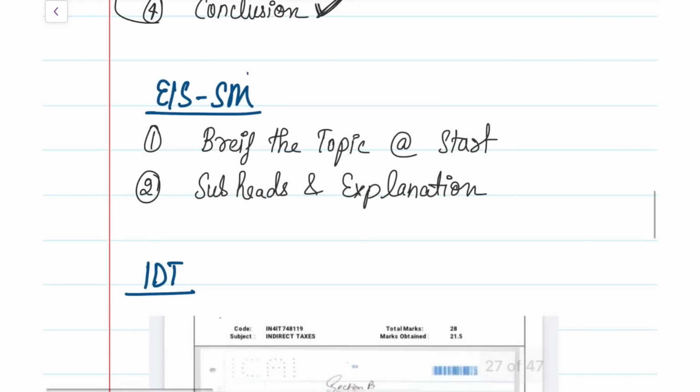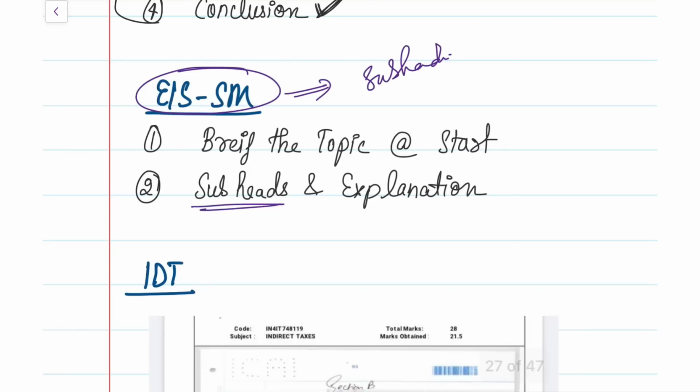Now, coming to your EIS SM paper, how do you answer it? Two points you have to remember very well for your EIS SM paper. Usually EIS SM includes a lot of subheadings. So whenever you're writing a subheading, make sure that you explain the subheading in 2 to 3 lines also. Just don't write the subheading and come.